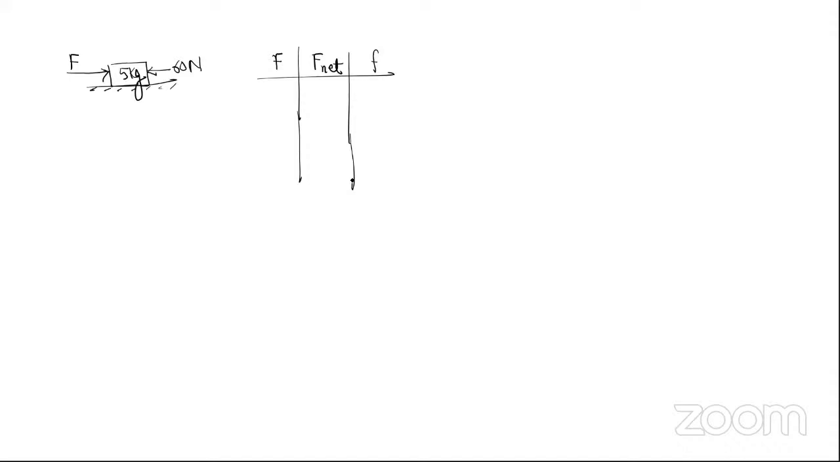So tell me, if F is 60, then F net is 0, then friction is 0. Body is at rest. If F is 61, then F net is 1 towards right. So friction will be 1 towards left, isn't it? See how friction is changing its direction.